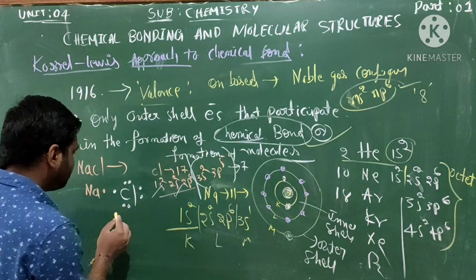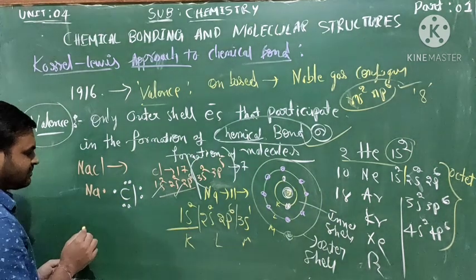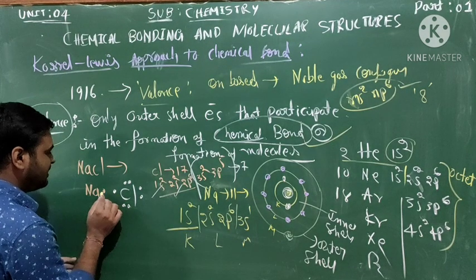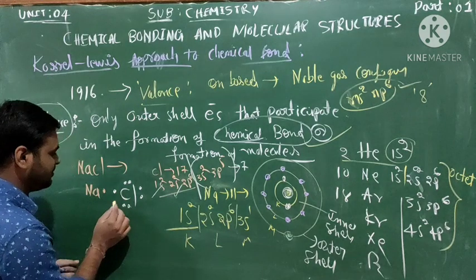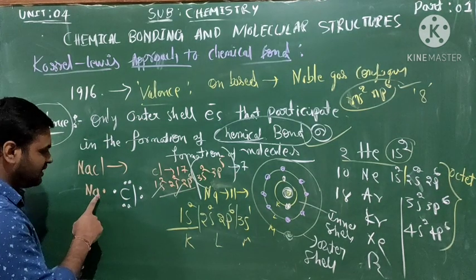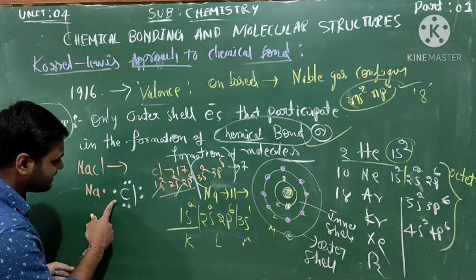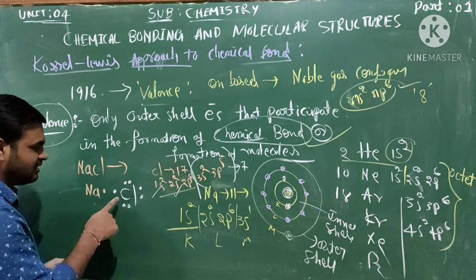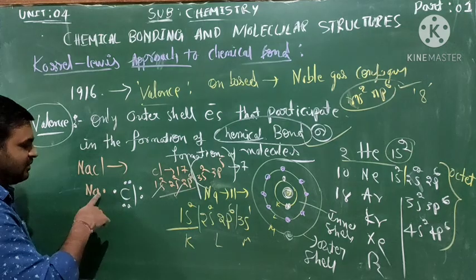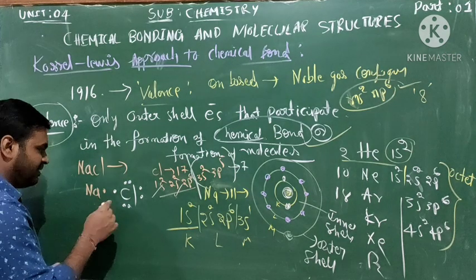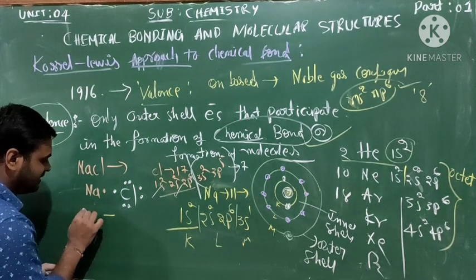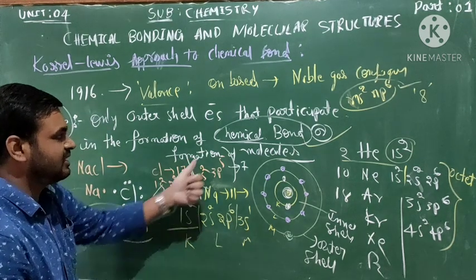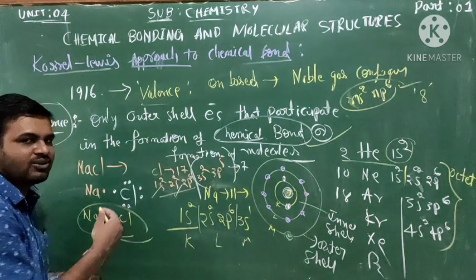Here sodium loses its 1 electron to combine with the chlorine atom, and chlorine gains 1 electron from the sodium atom. They form the NaCl bond, which is called a chemical bond.